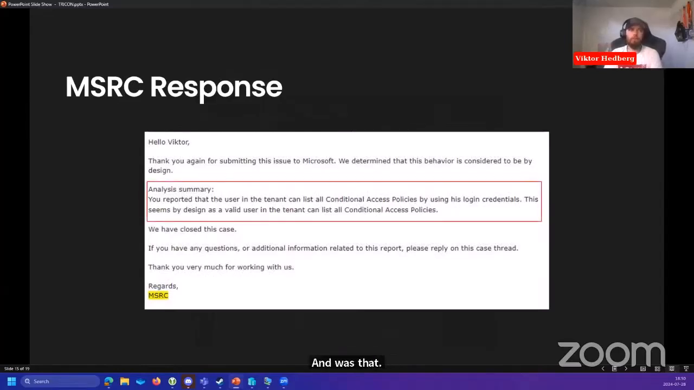you reported that a user in the tenant can list all conditional access policies by using its login credentials. This seems by design as a valid user in the tenant can list all conditional access policies. We have closed this case. So according to the MSRC, this is not a vulnerability at all. This is by design.